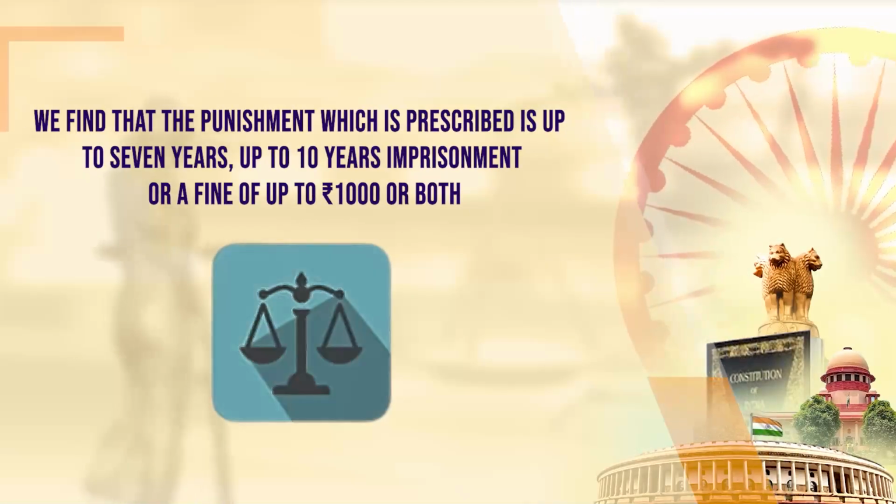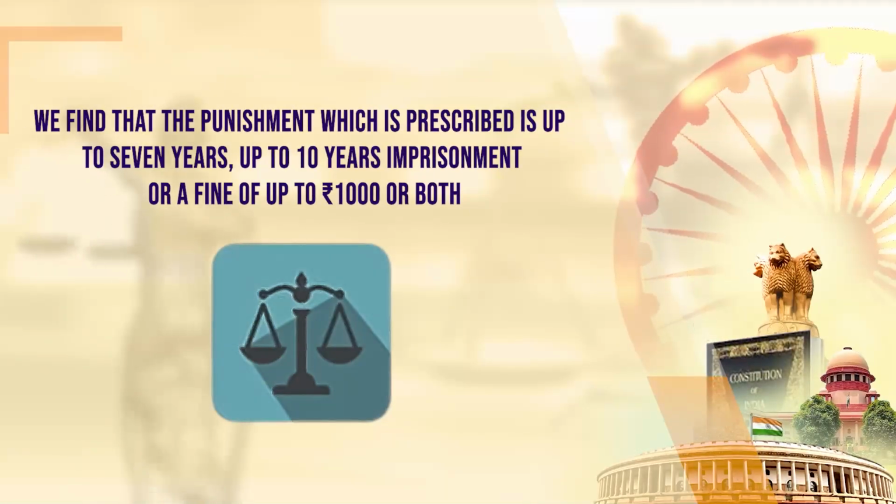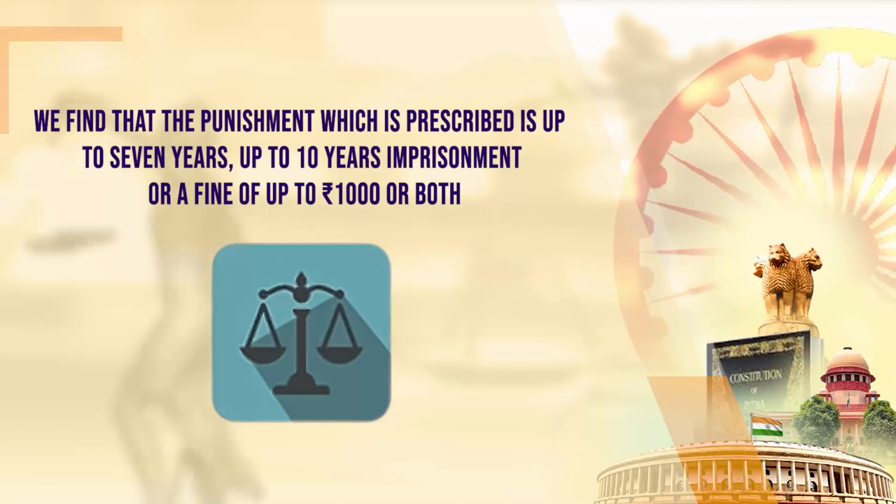So here we have discussed some of the offences conducted under the human body. These offences are categorized based upon the intensity of the crime, and this intensity will determine the level of punishment that will be prescribed. In most of the cases, we find that the punishment prescribed is up to 7 years, up to 10 years imprisonment, or fine up to 1,000 rupees, or both.